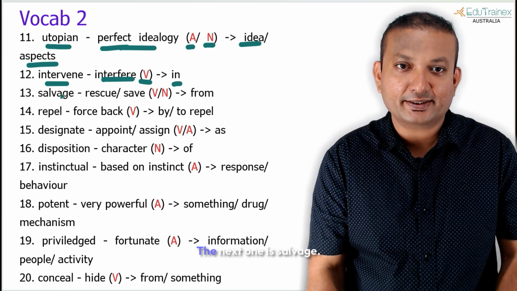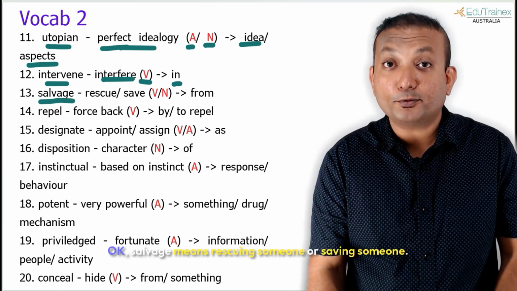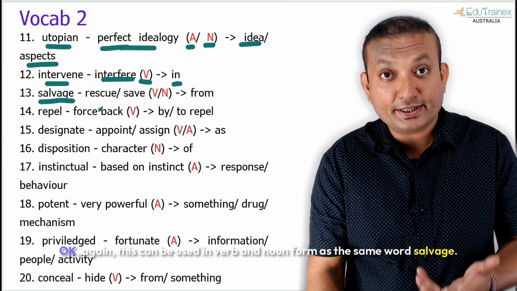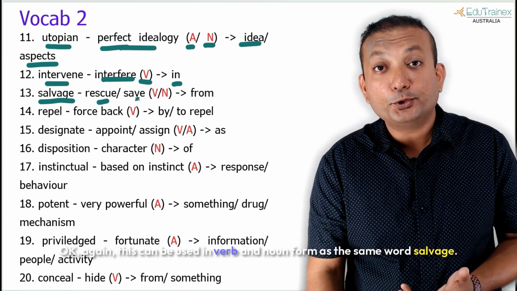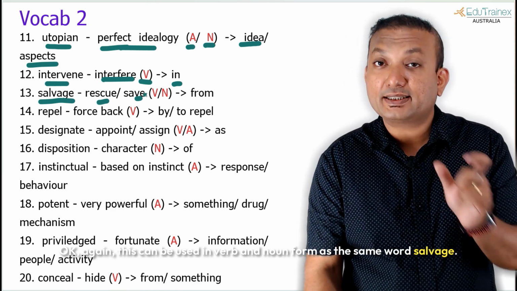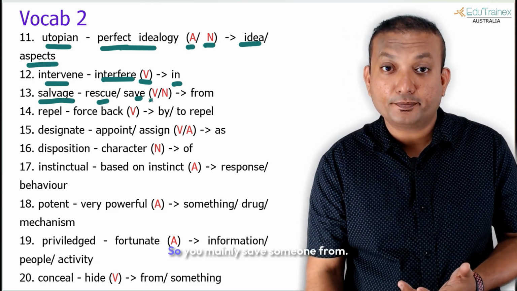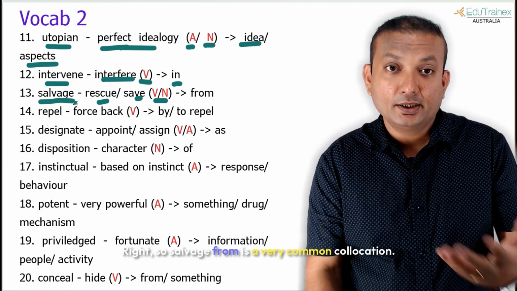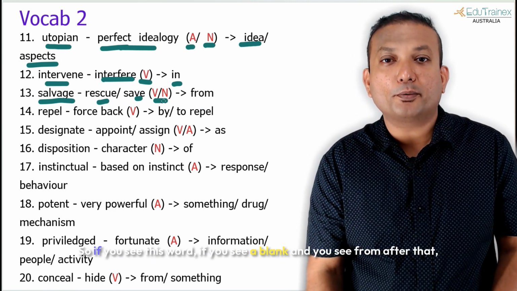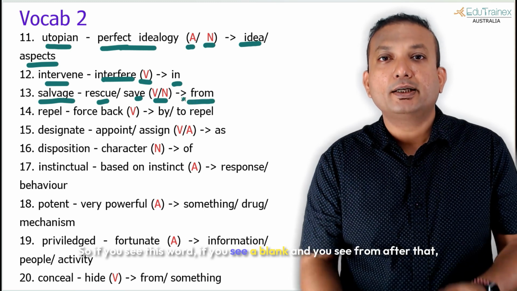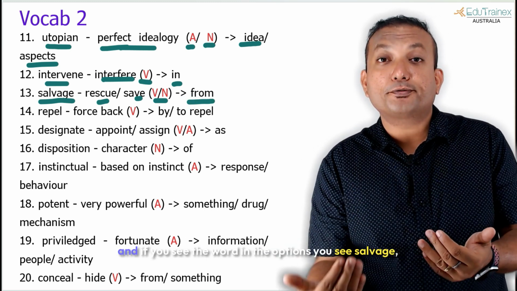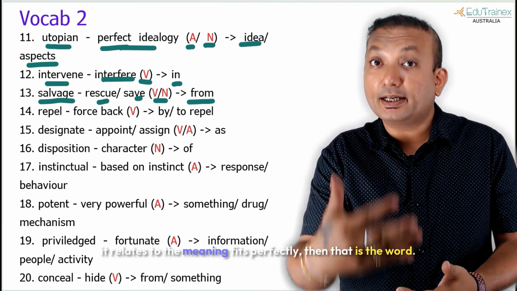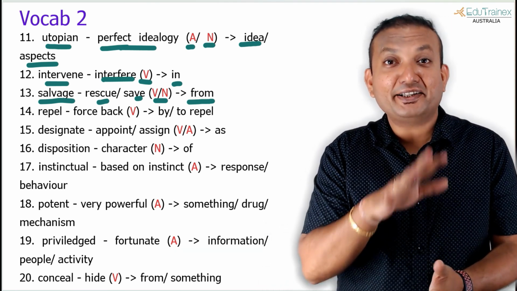It always collocates with this. The next one is salvage. Salvage means rescuing or saving someone. Again, this can be used in verb and noun form, the same word, salvage. You mainly save someone from something, right? So salvage from is a very common collocation. If you see a blank with from after it, and you see the word salvage in the options, it relates to the meaning and fits perfectly, then that is the word.